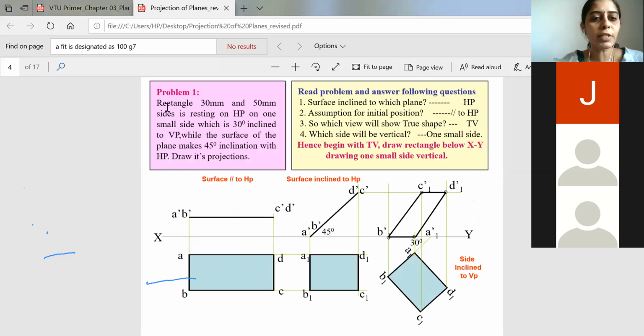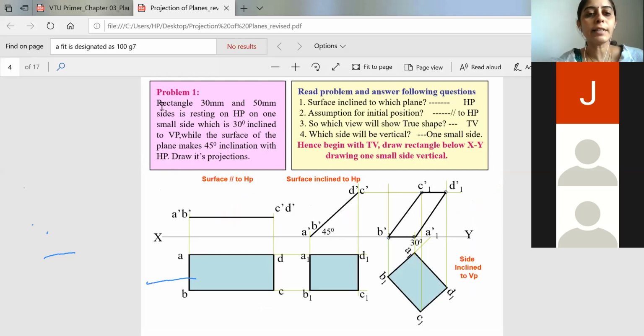Okay, so now we will just try to solve a simple problem. So what does the question say here? It's a rectangle of 30 mm and 50 mm side resting on HP on one of the small sides, which is 30° inclined to VP, while the surface of the plane makes 45° inclination with HP. Draw its projection. So they have given the data associated with respect to 3 stages.